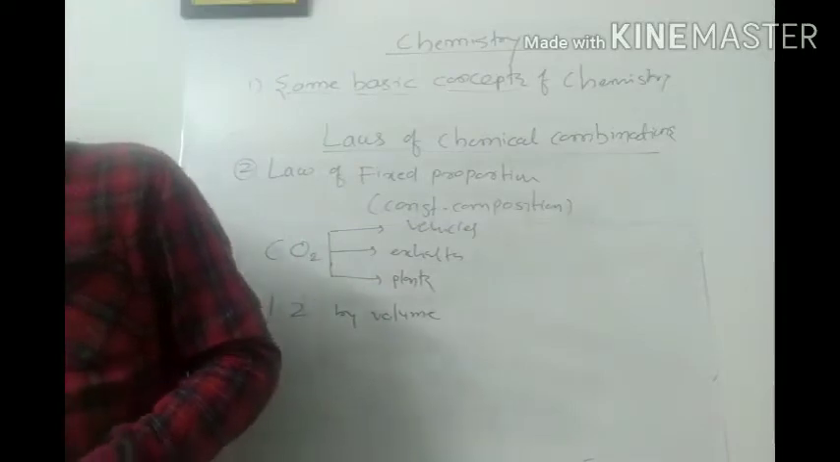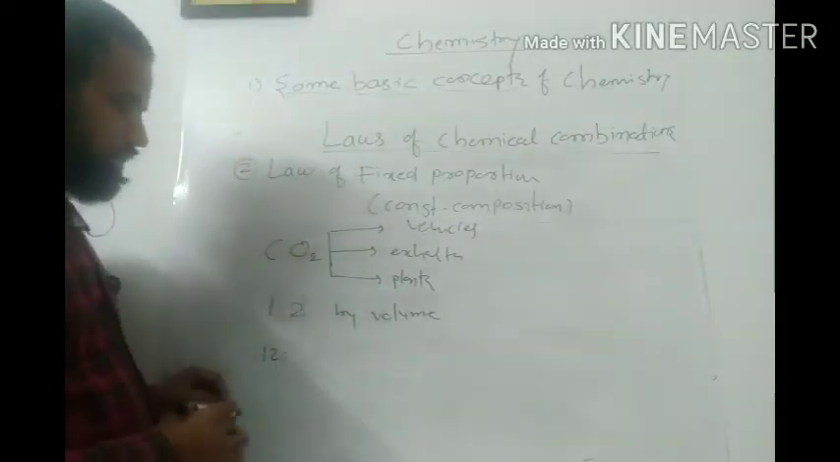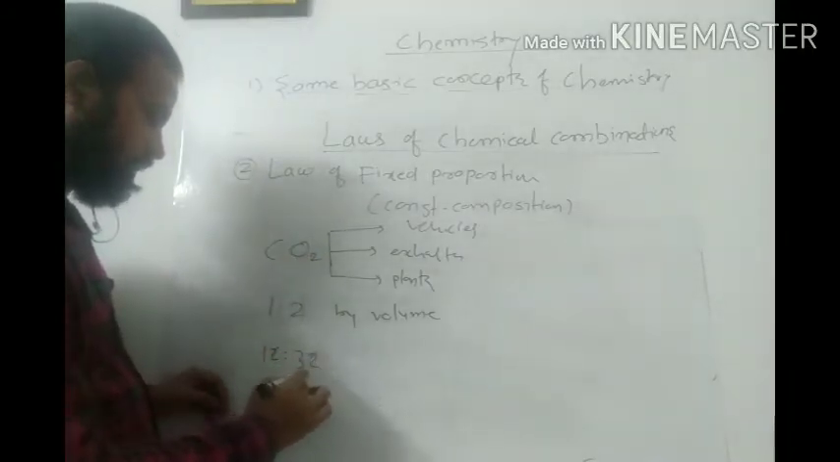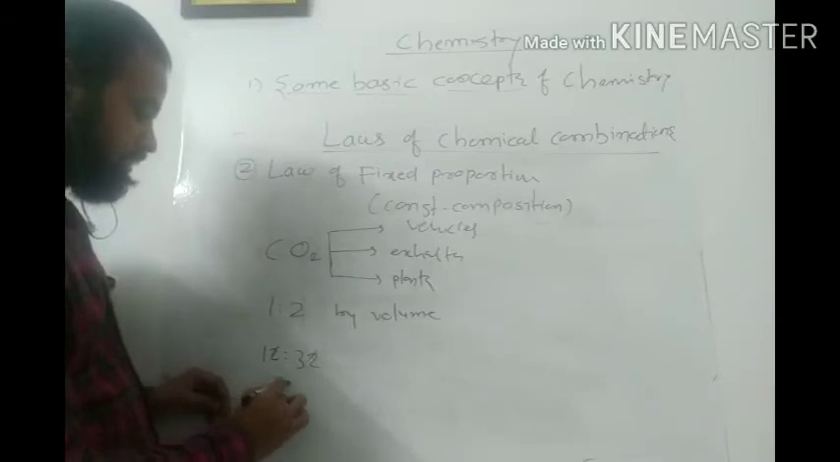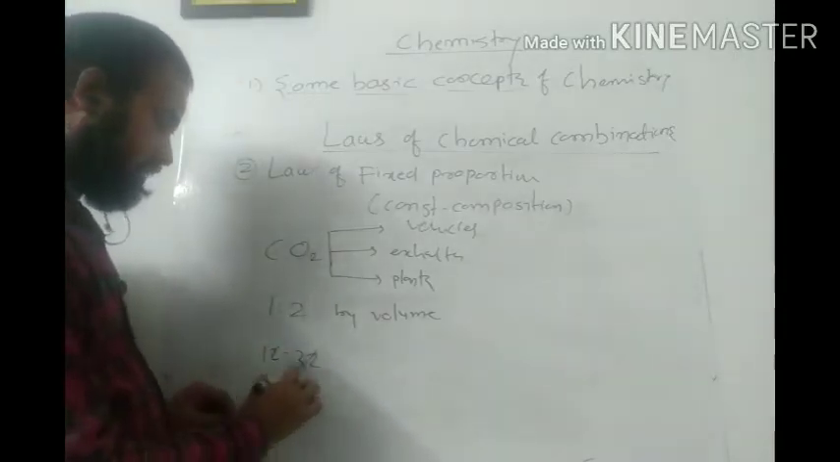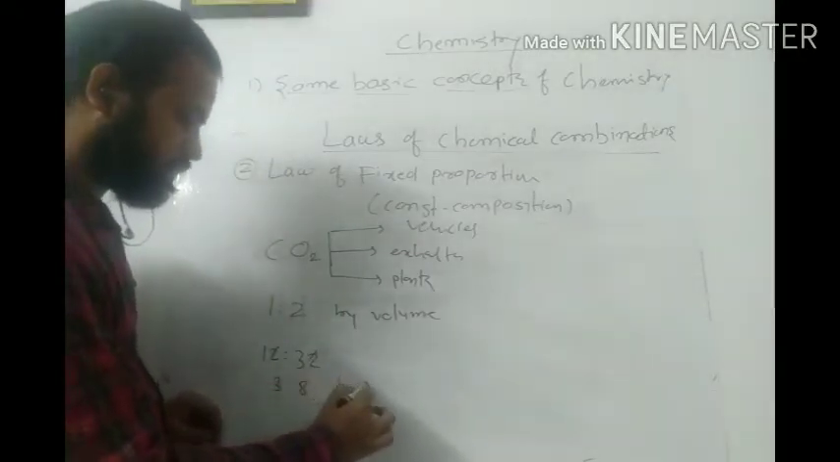In this example, if we see the weight, carbon has atomic mass 12, and oxygen is 16, so O2 is 32. If I simplify it, I get this ratio: 12 is 4 threes, and 32 is 4 eights. So this is the ratio by weight.